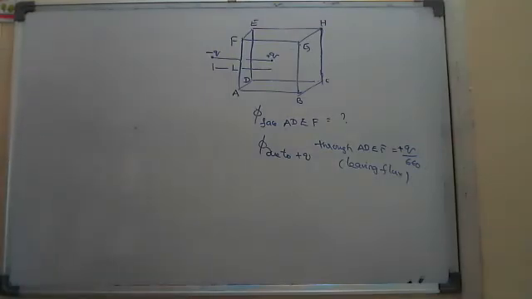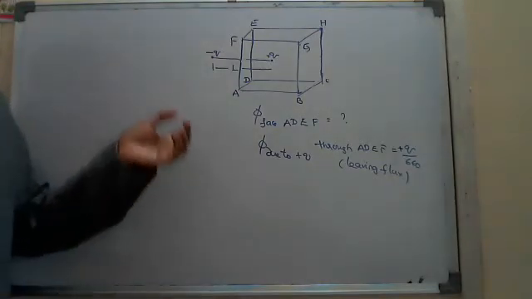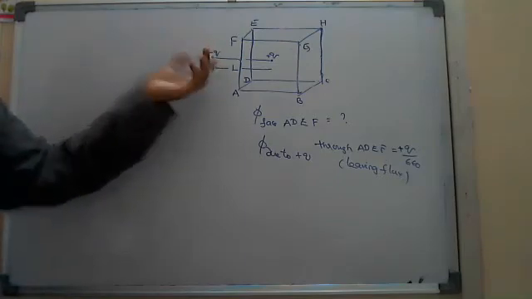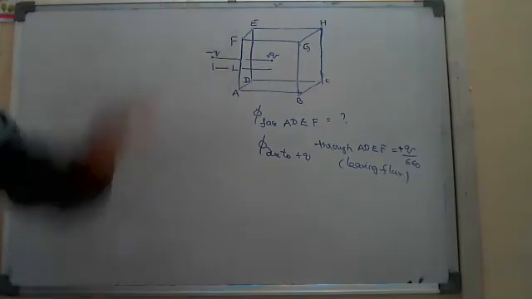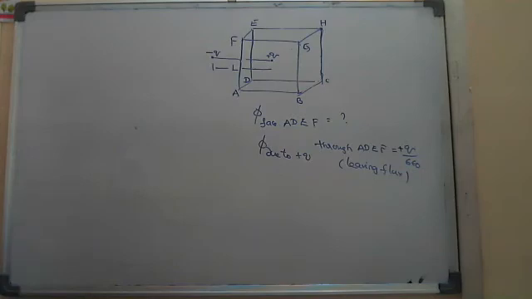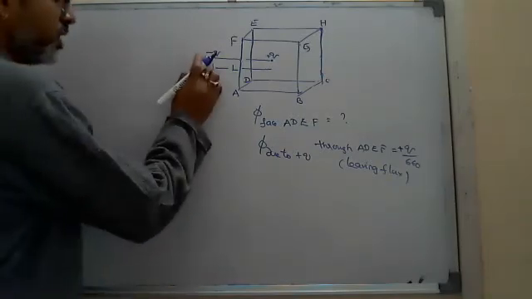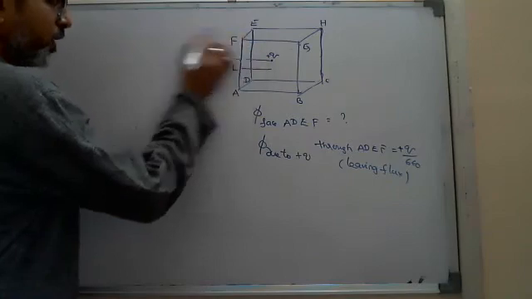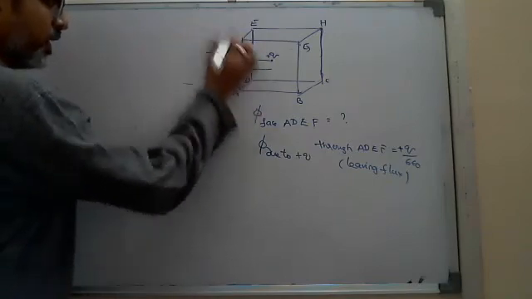But I think you are not considering the negative charge. You are saying that the charge is present outside, sir, that's why we are not considering these charges. For the negative charge also we need to assume one more cube. This is correct. So to consider the negative charge, we are assuming one more cube here.